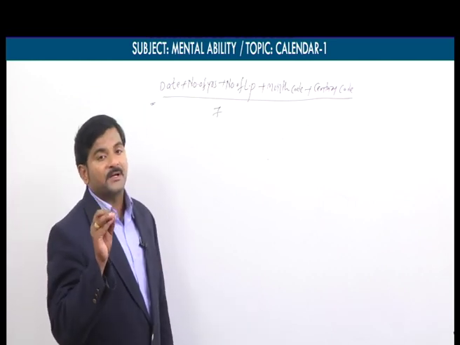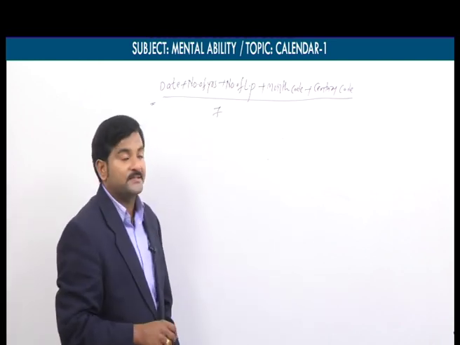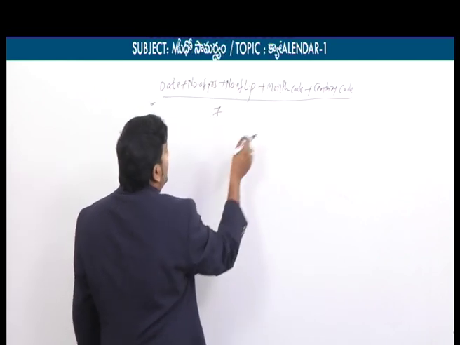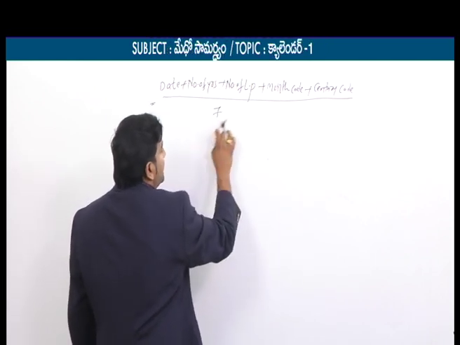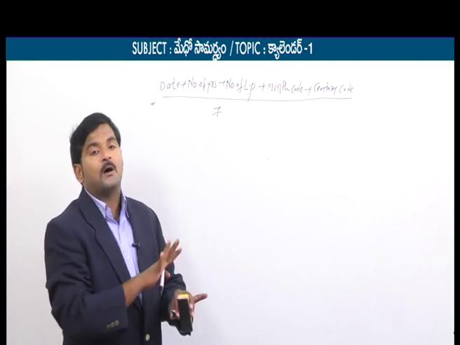There are 5 parameters available in the numerator and divided by how much? 7 is there. So what we have to do is, after substituting all these values and after adding, after dividing by 7, you must take only remainder, not quotient.